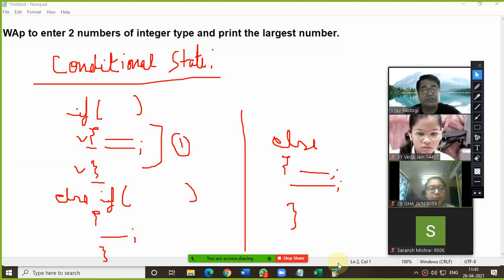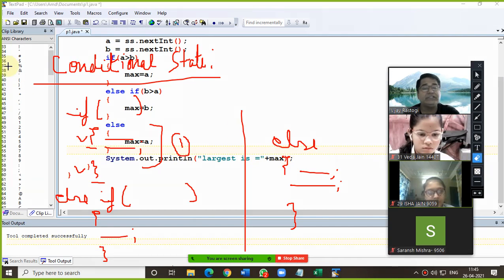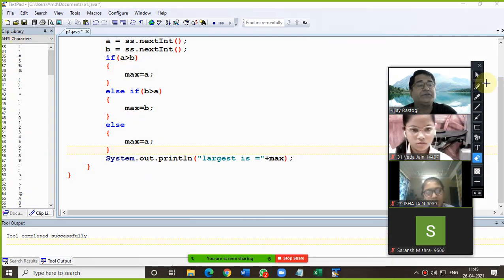Now, the solution I am going to post in the GCR. You can copy it from there also.